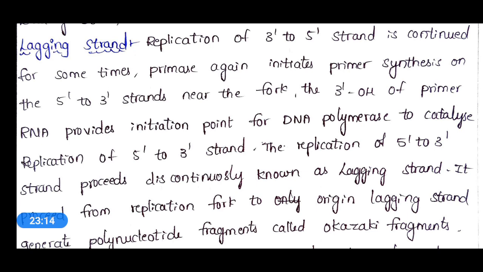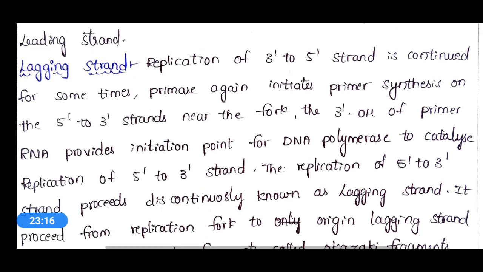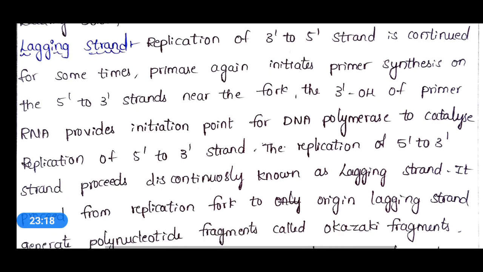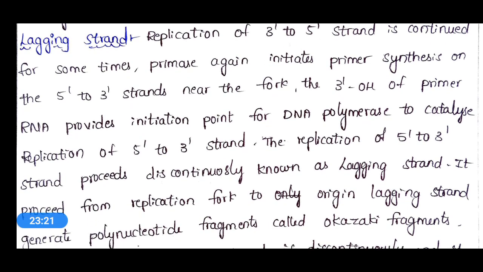After the leading strand, we are going to talk about the lagging strand. Replication of the 3' to 5' strand is continued for some time. Primase again initiates primer synthesis on the 5' to 3' strand near the fork.